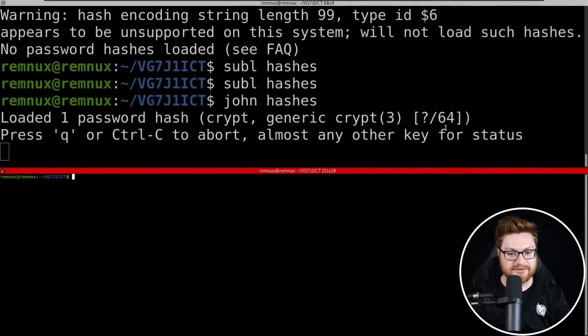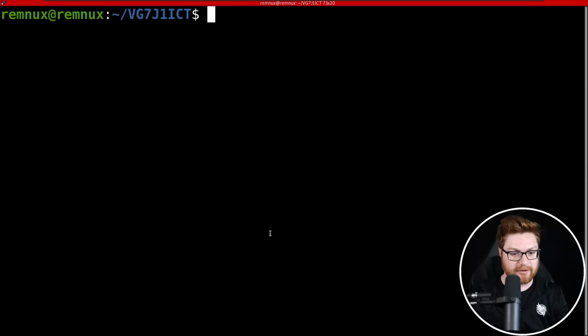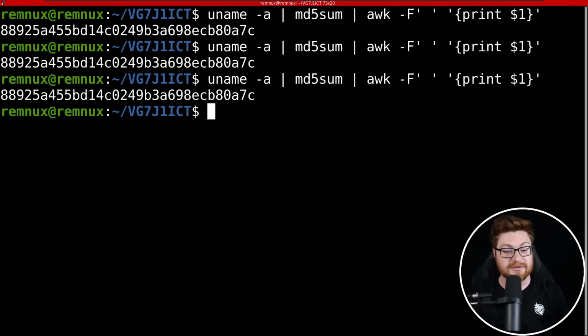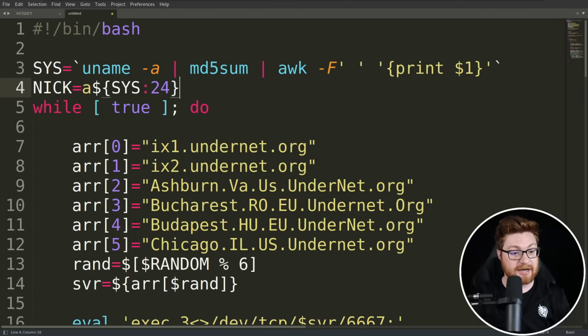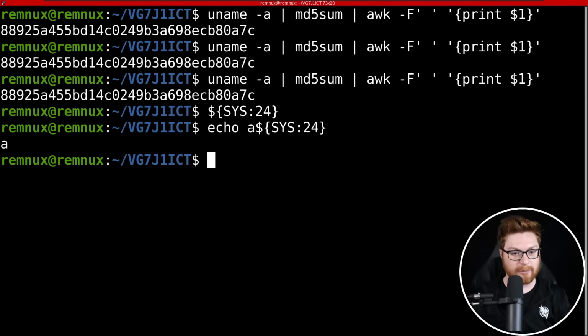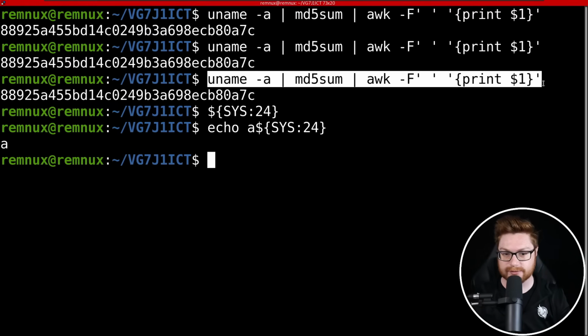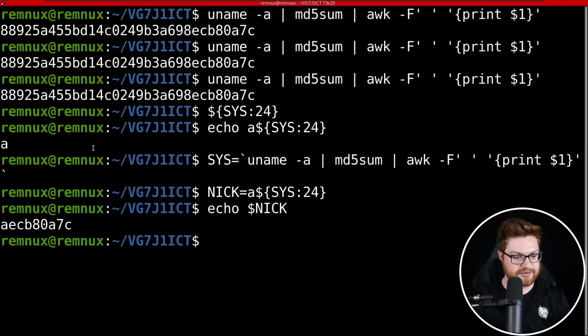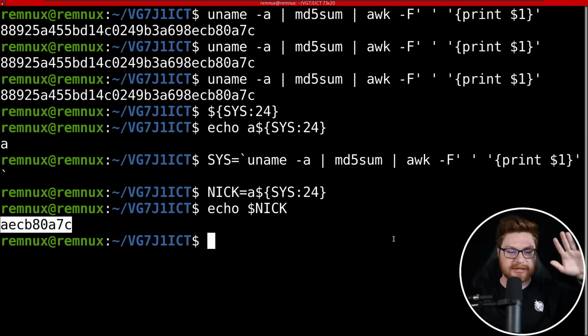Looks like John the Ripper hasn't gotten anything, but let me open up another terminal and we can see what that sys command would do. It looks like it'll just give us a hash based off of our uname -a representation. Then we define a nick, which is based off of a portion of this variable here. Oh, we didn't store that variable, so that doesn't retrieve it for me. Let me paste both of these in, and now let's echo what my nick would be. So we have something that looks like that, just maybe an identifier or name for our victim.